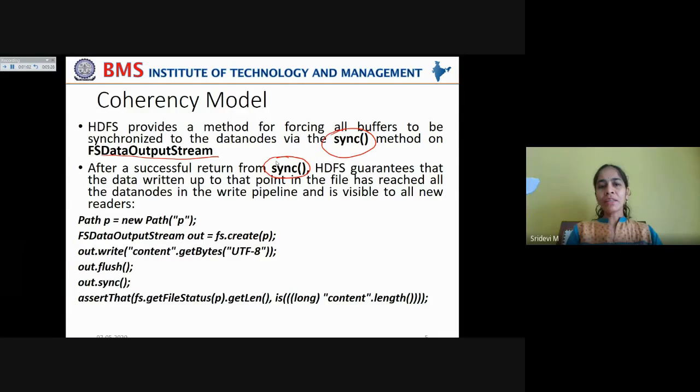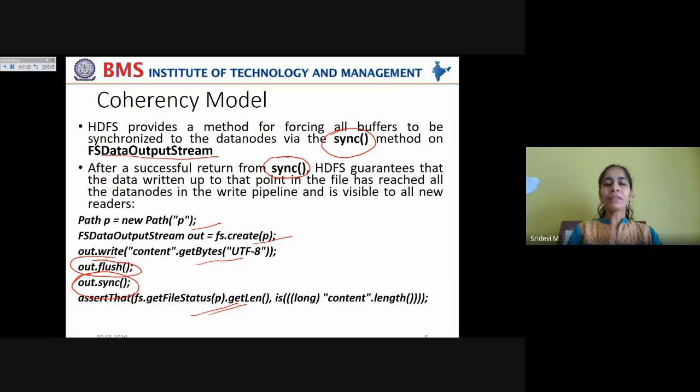So what the sync method is doing exactly is it will ensure that all the data nodes receive the data that is flushed through the buffer, and only then it is visible to the reader or the client. For that, we are using this code snippet to check whether the data is written or not after the block is filled. Again, we are creating the path object and creating the file, writing the contents to the file by using a flush mode so that the data is written onto the file.